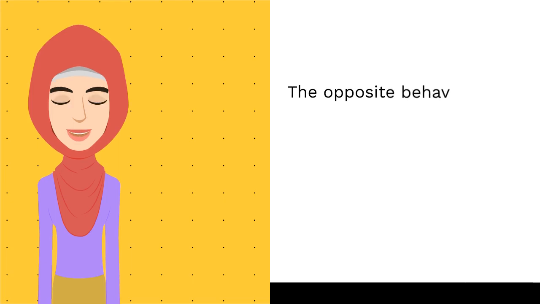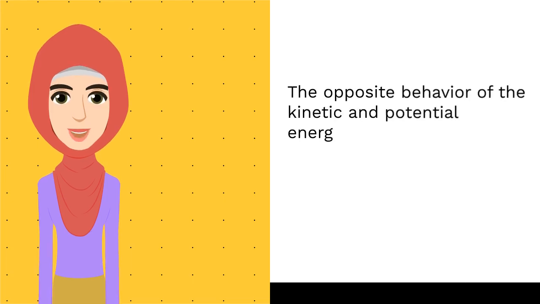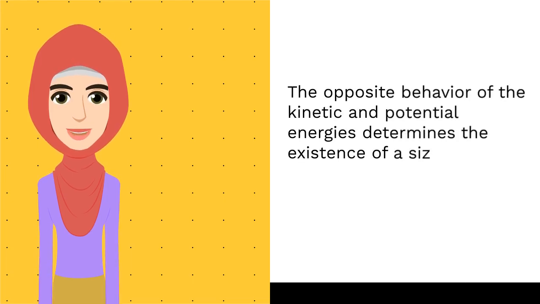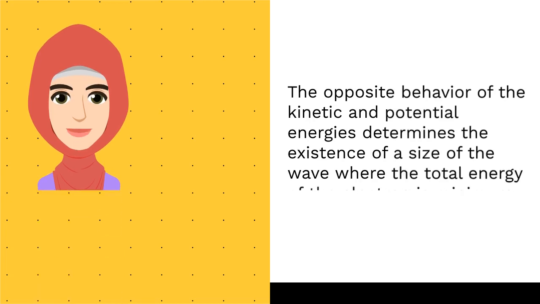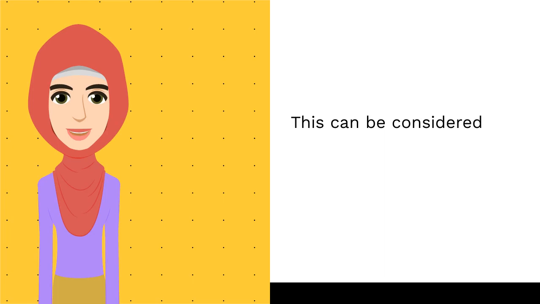The opposite behavior of the kinetic and potential energies determines the existence of a size of the wave where the total energy of the electron is minimum. This can be considered a crude estimate of the size of a hydrogen atom.